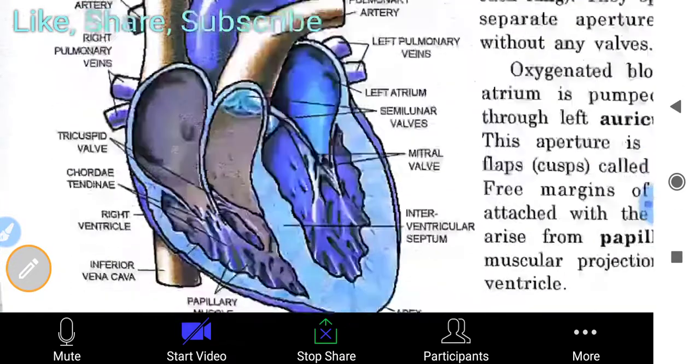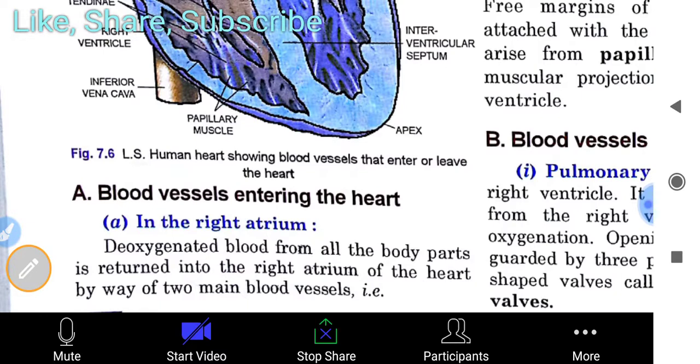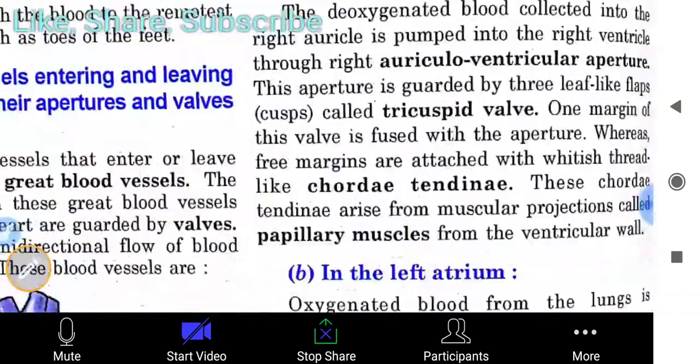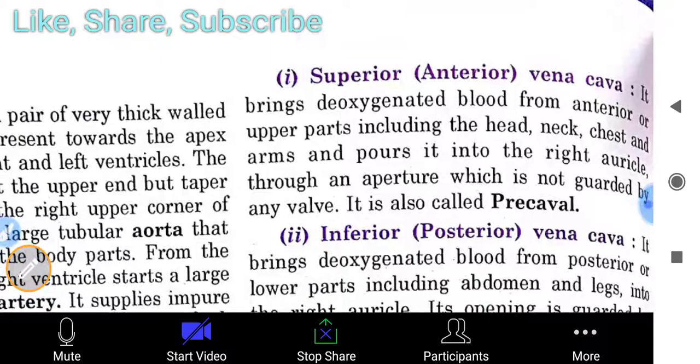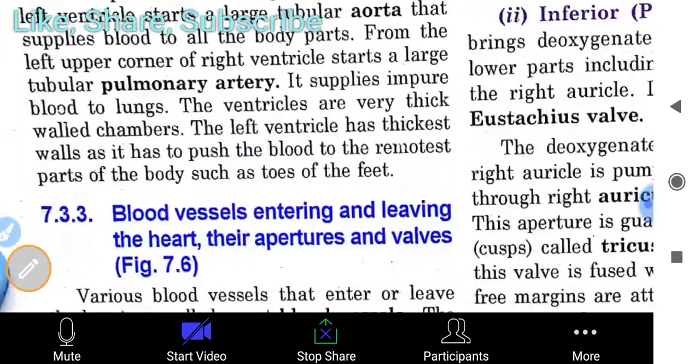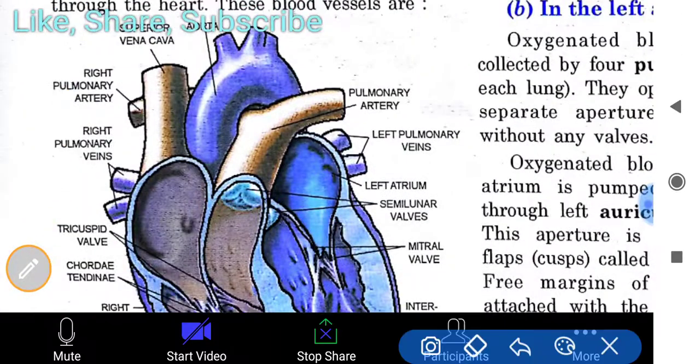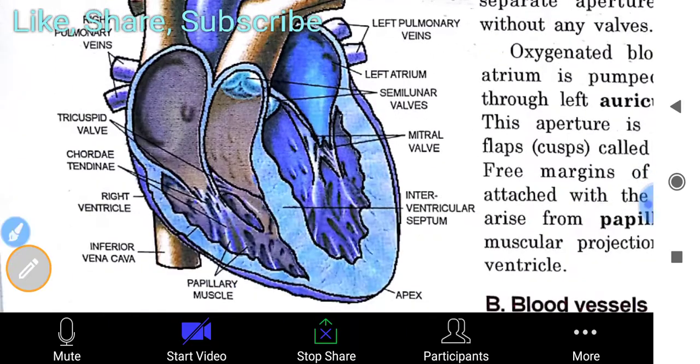In the right atrium, deoxygenated blood from all the body parts is returned into the right atrium of the heart by way of two main blood vessels. First is superior and second is inferior or posterior. As you see in the figure, this is the superior vena cava, and on the lower side it is the inferior vena cava.